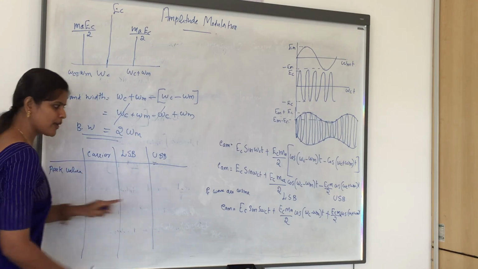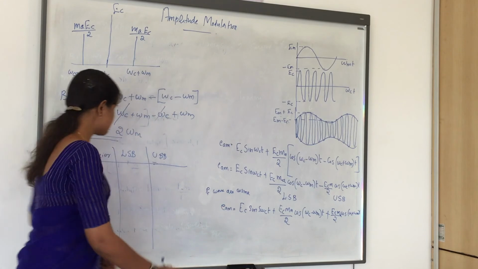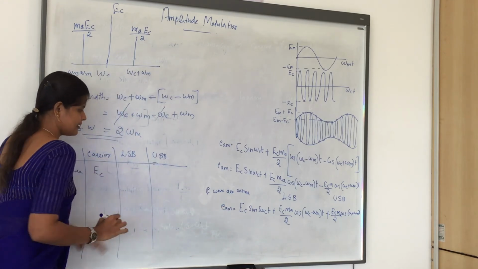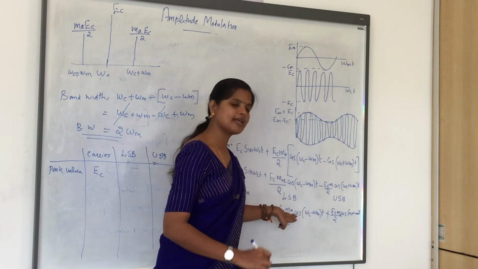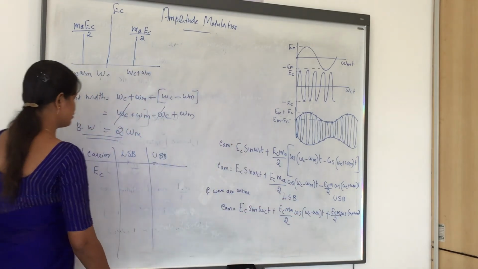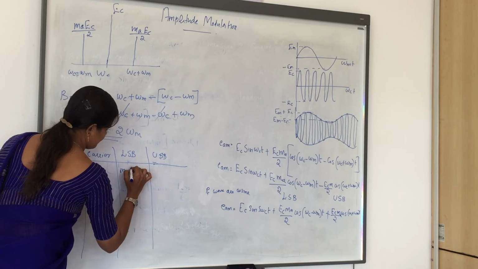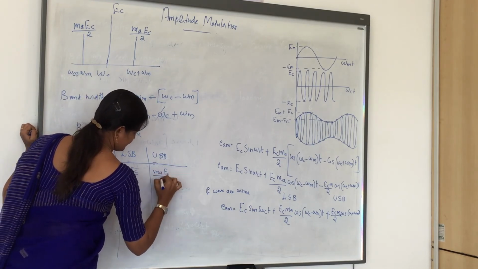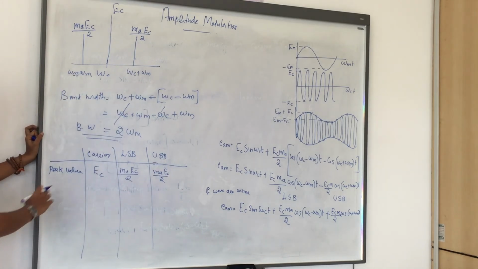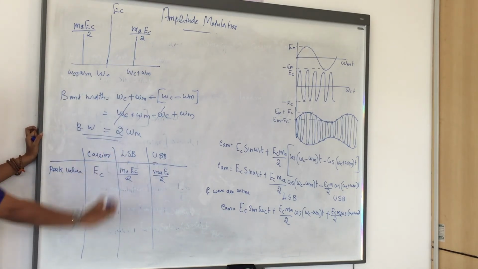It is clear from the equation, the peak value of the carrier wave is EC, and the peak values of the upper sideband and lower sideband are the same, which is MA EC by 2.